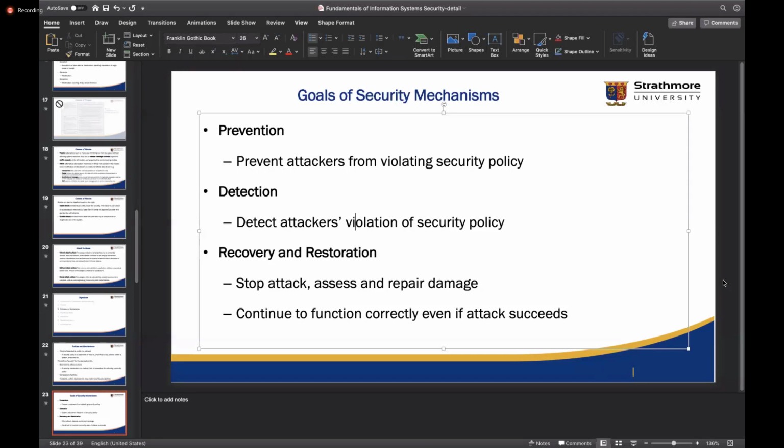Okay, if Strathmore was trying to set up a different system, let's assume that most of the attacks targeted at systems in Strathmore come from internal users, students and staff.